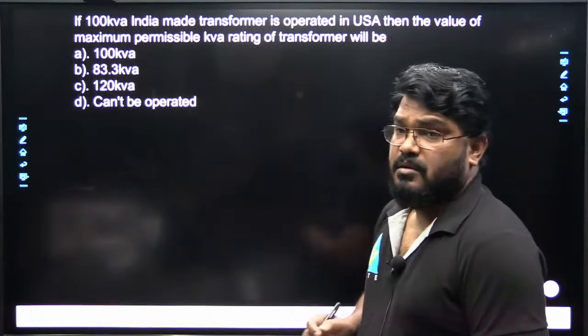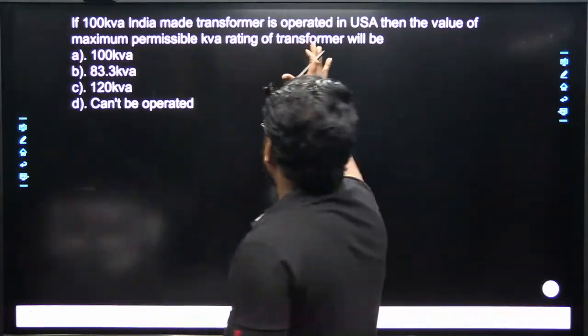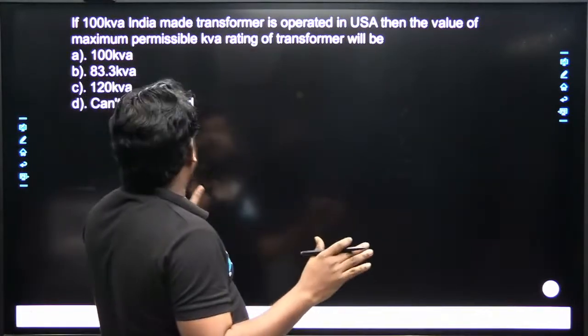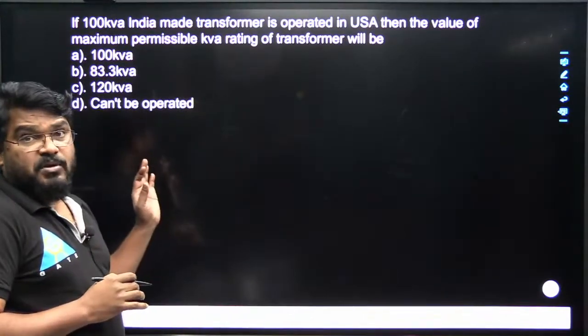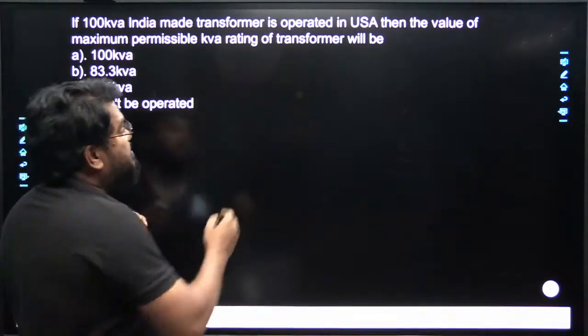Okay, now tell me the answer. So first verify what is the designing frequency here.